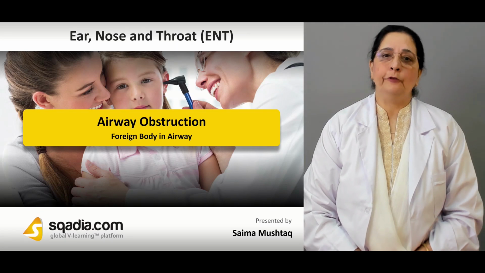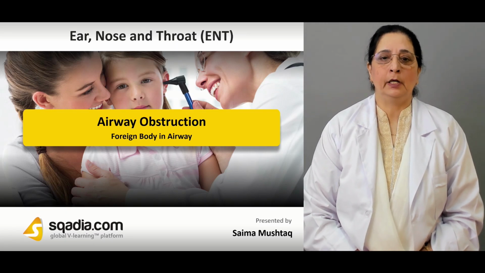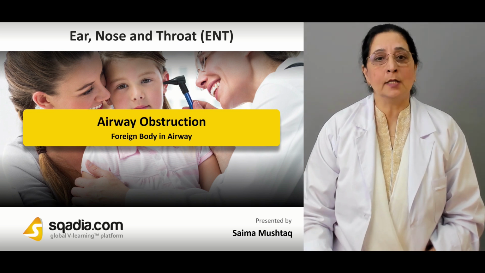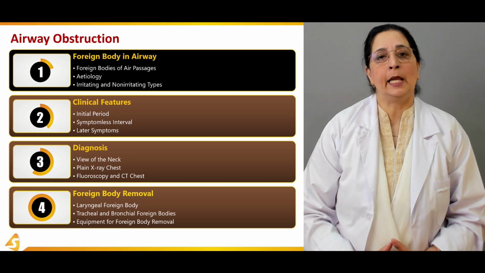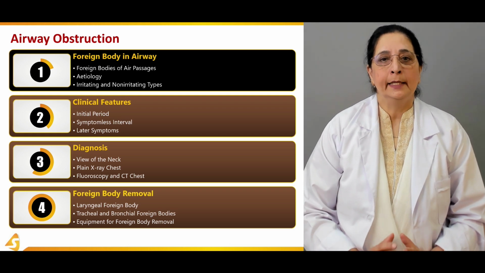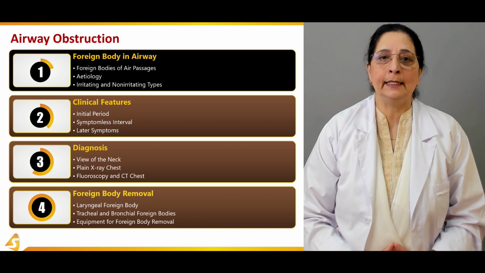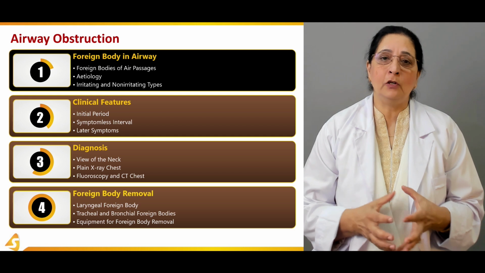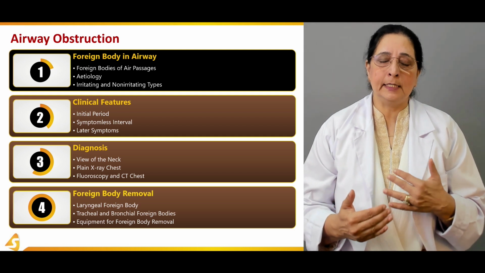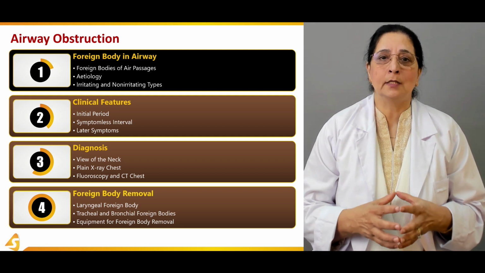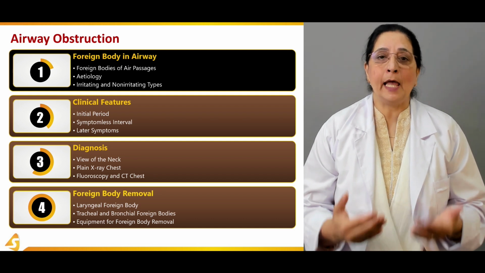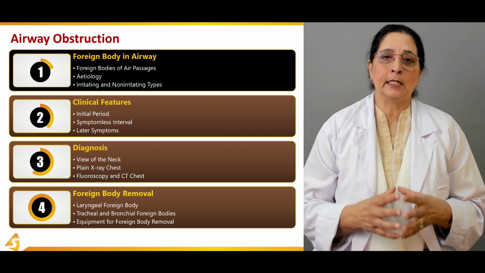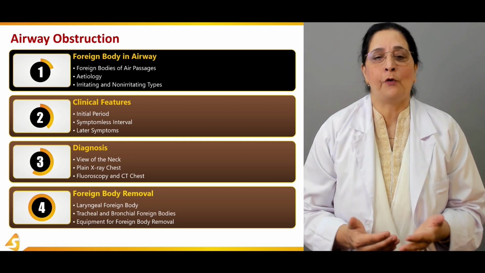Let's begin with the first section of our lecture, airway obstruction. In this section, we will concentrate on the different types of foreign bodies that can cause obstruction in the airway passages. Then we will talk about the etiology, how these foreign bodies can cause the obstruction, what's the mechanism by which they can cause obstruction, and then we will discuss also different types of foreign bodies.